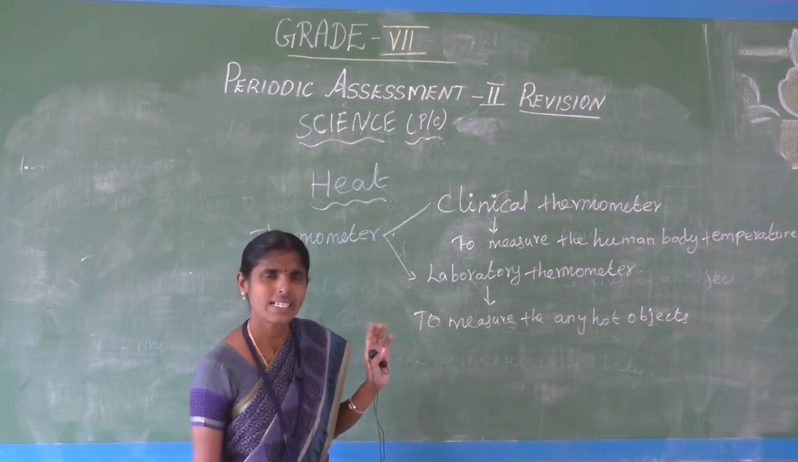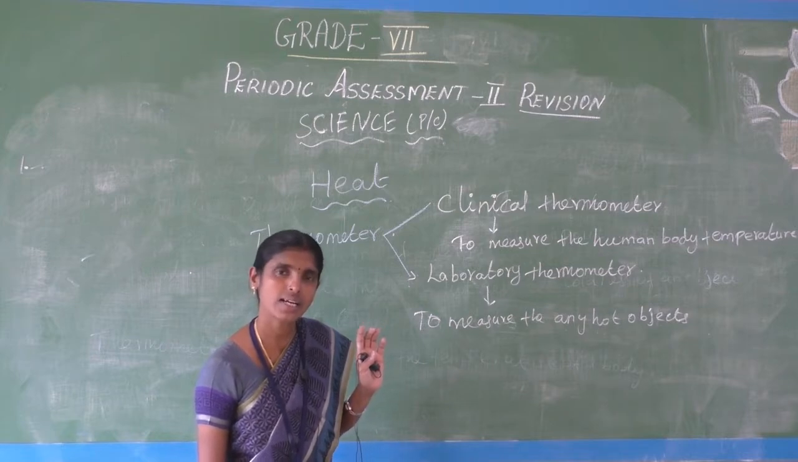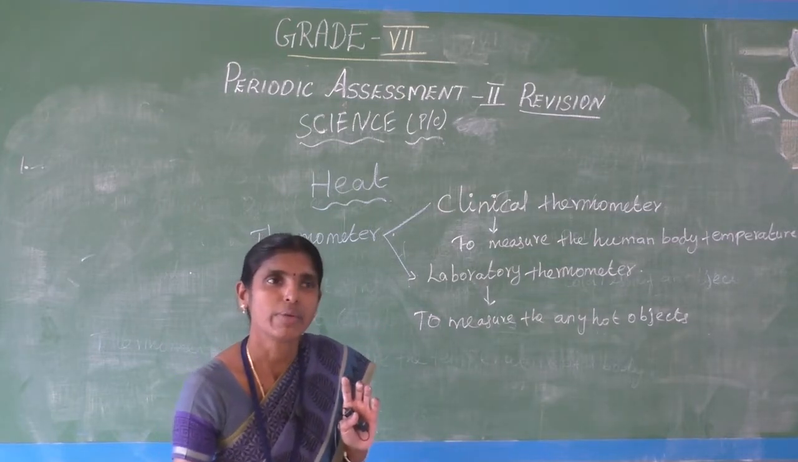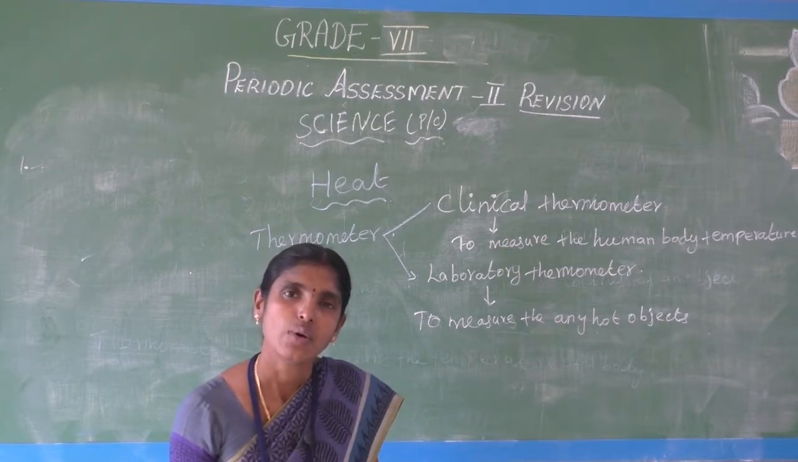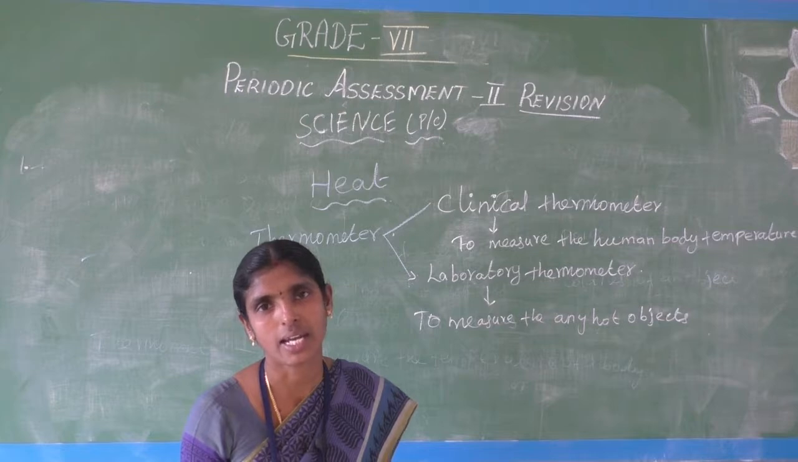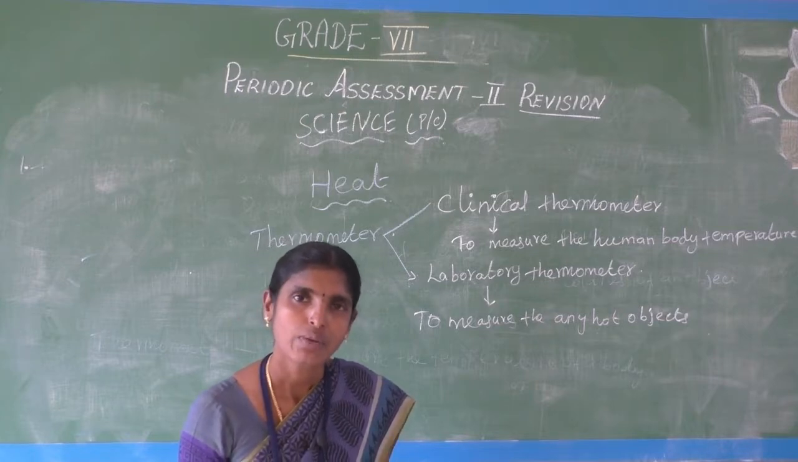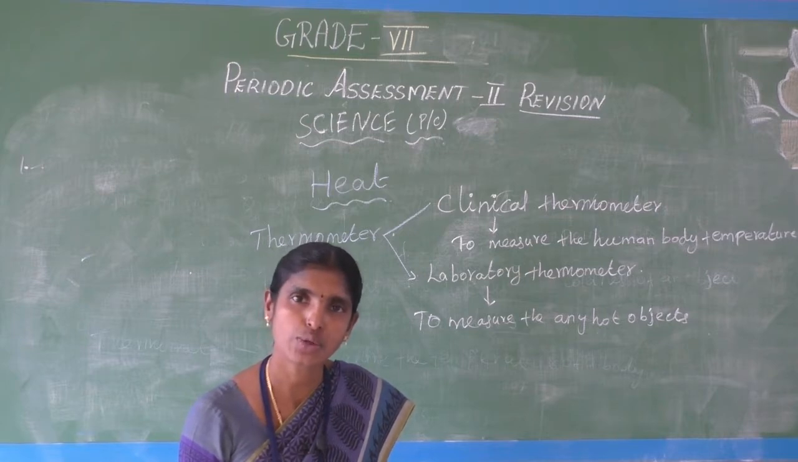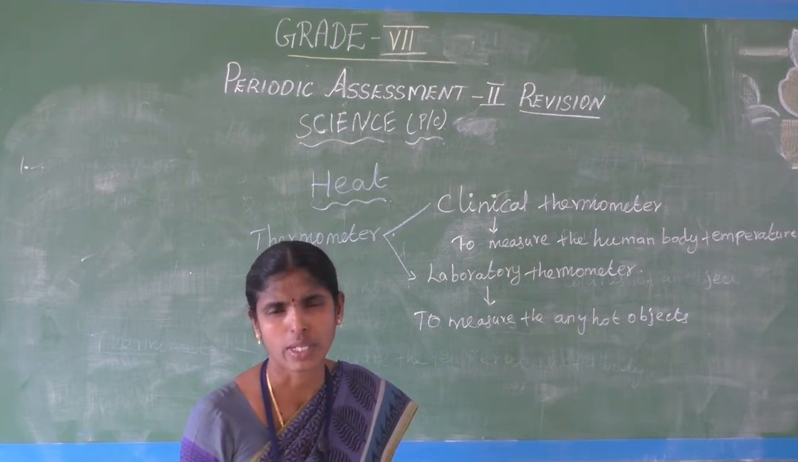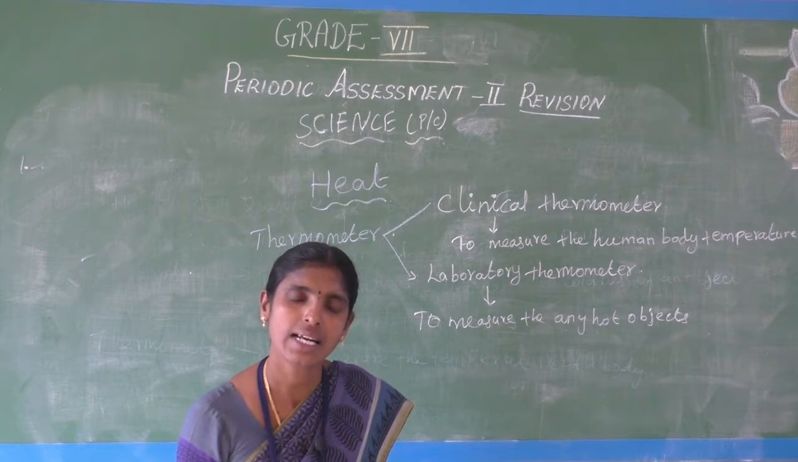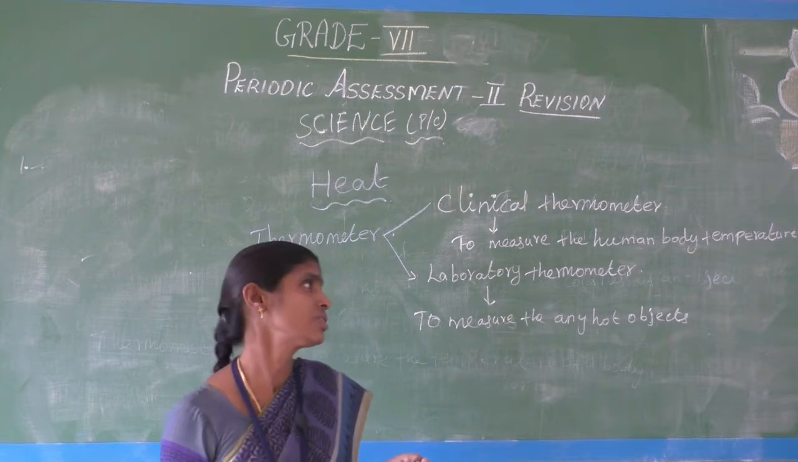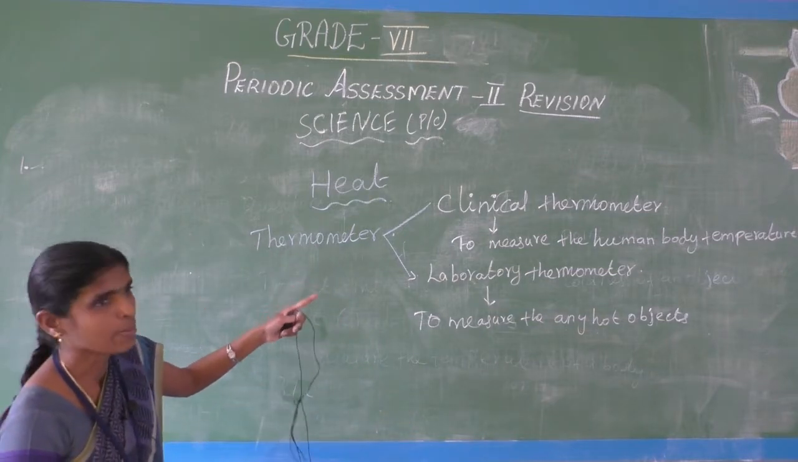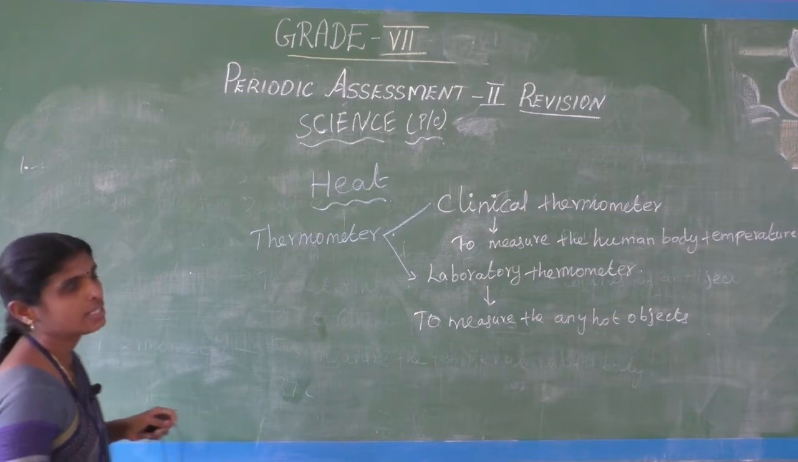Now, what is the diagram of clinical thermometer? Did you see the clinical thermometer? The clinical thermometer is used in hospitals. The laboratory thermometer is only used in laboratories, in the chemical lab. If we want to measure boiling water, which thermometer do we want to use? Laboratory thermometer. Why would we not use the clinical thermometer? There are some reasons. Now we are going to discuss clinical thermometer and laboratory thermometer one by one.